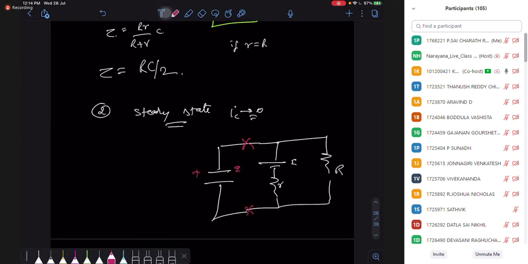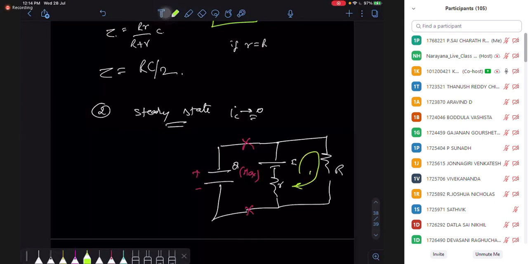Charge is there, and this is the maximum charge. It is fully charged. So the capacitor has a maximum charge. So current will not pass through the capacitor. So where will the current go? The current is only going to flow in this circuit, right? So for this circuit, I can say steady state only, not always.